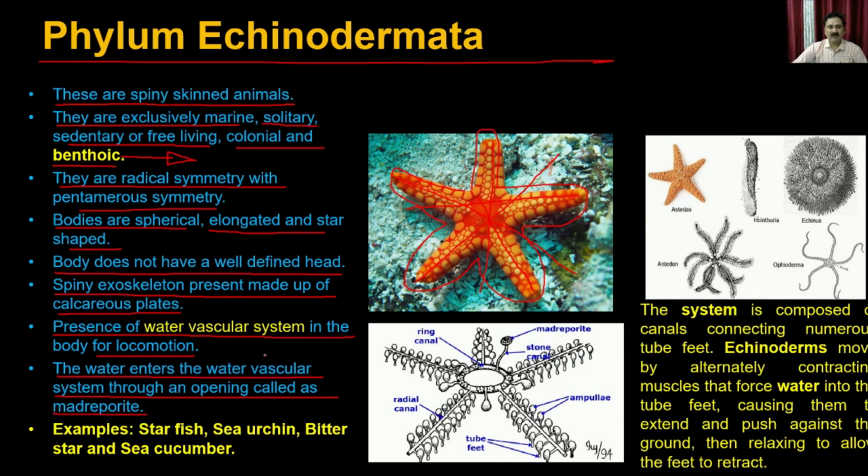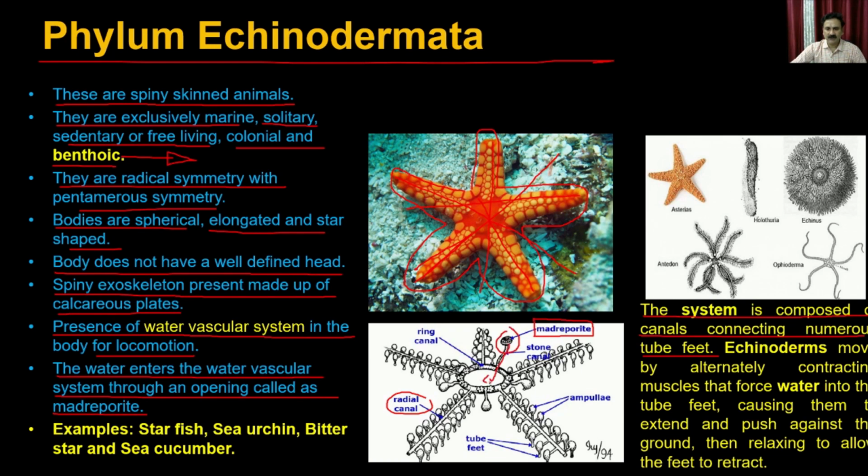What is meant by the water vascular system is that the system is composed of canals connecting to numerous tube feet. So it has a canal-like structure. You can see that it has a radial canal. All these arms have canal-like structures, and the water enters this system through an opening called the madreporite.